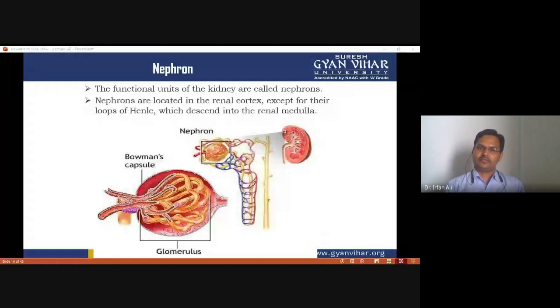The nephron is the functional and structural unit of the kidney. Nephrons are located in the renal cortex, except for their loops of Henle, which descend and are embedded into the renal medulla. So this is the nephron, and this part is the glomerulus or Bowman's capsule, in which the filtration occurs.